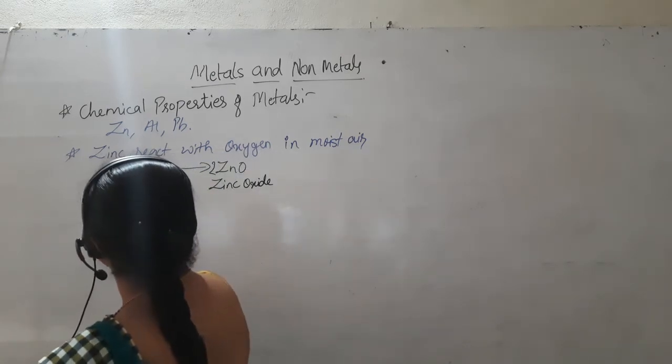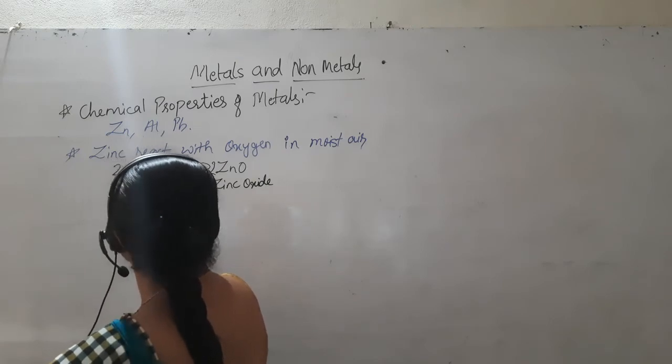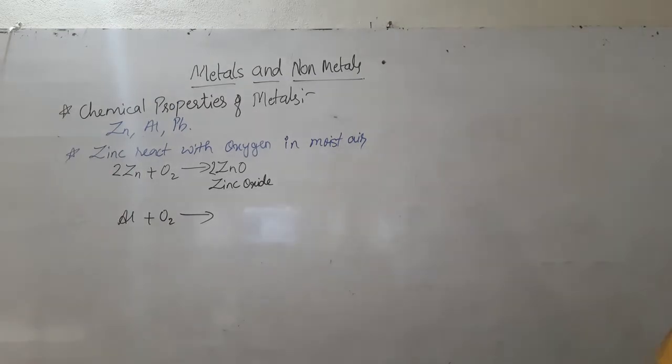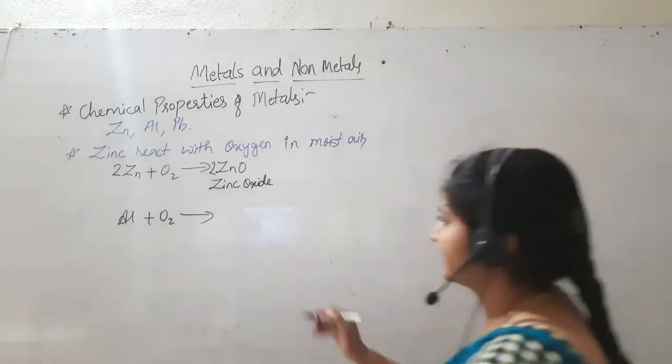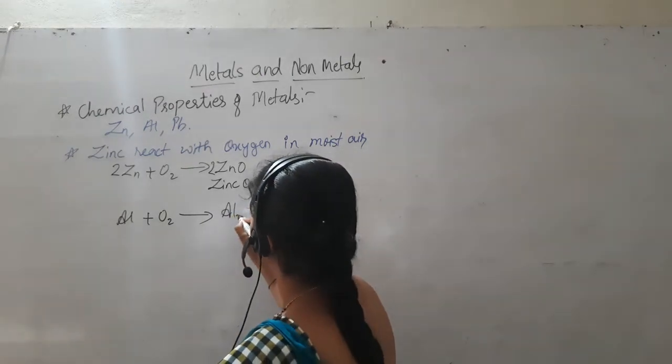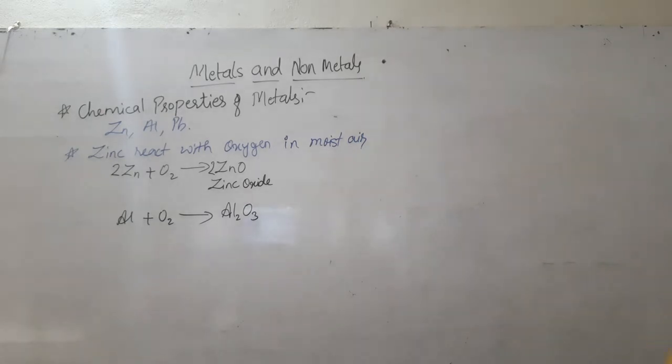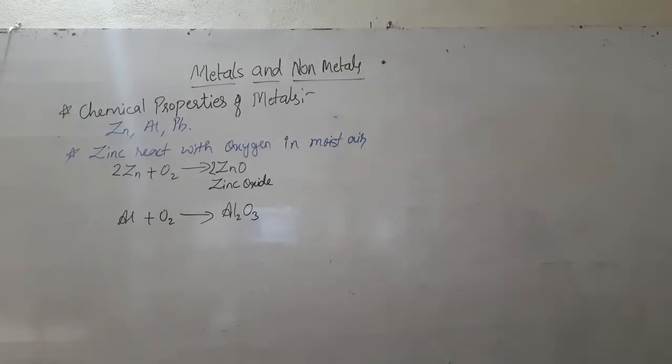Then next, write down aluminium plus O2. Al plus O2. What is the product here? Al2O3. See here, two molecules of aluminium and three molecules of oxygen.